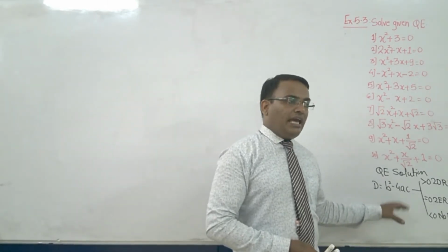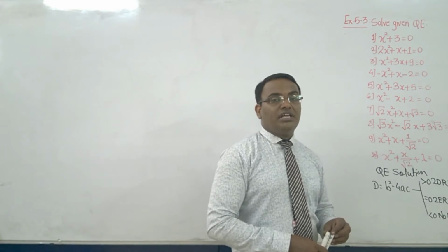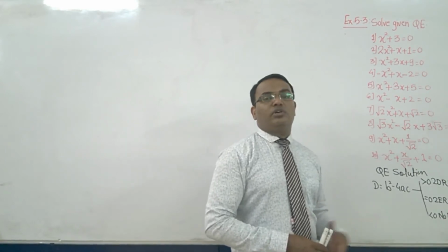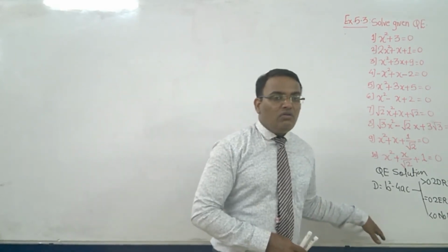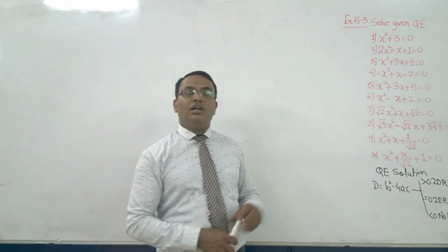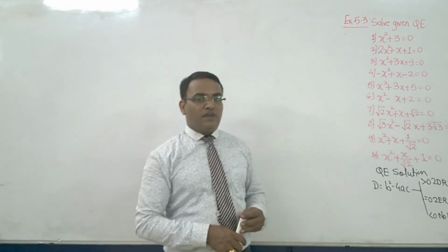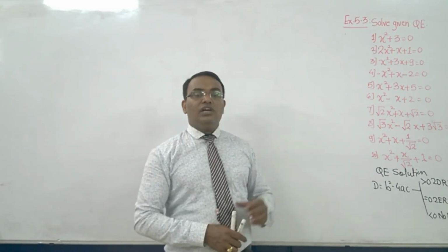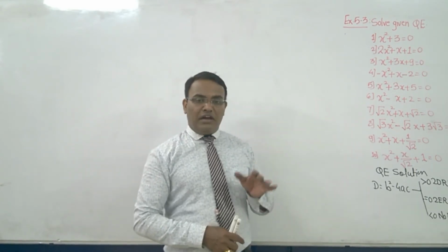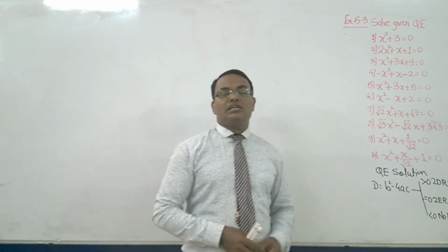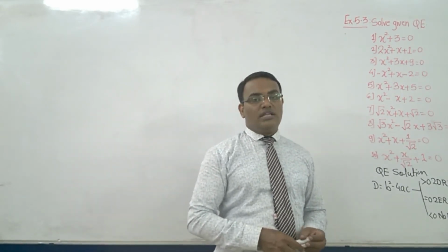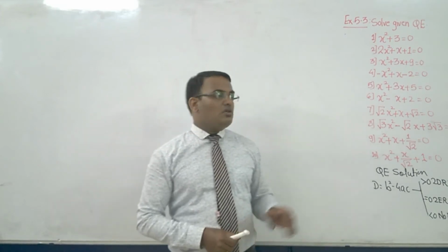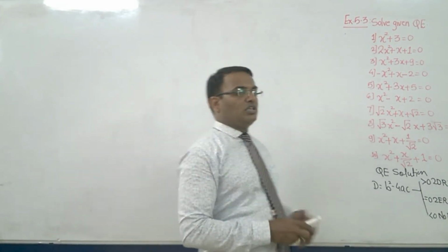And at that time it will be what? Square root of a negative number, say square root of minus 5. But right now, in this chapter on complex numbers, we are able to find the root of minus 5. How to write it? We write root minus 5 as root 5 into i, because i is equal to what? Root of minus 1. So with the help of this, let's solve the quadratic equations.